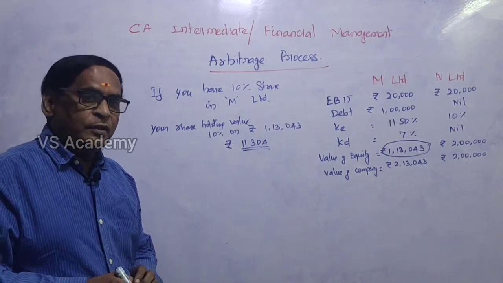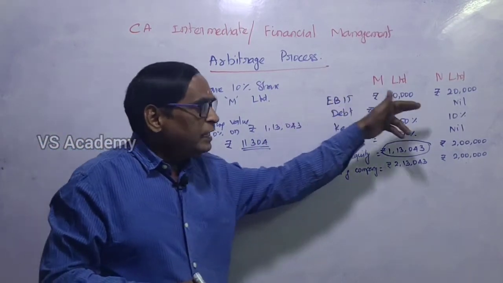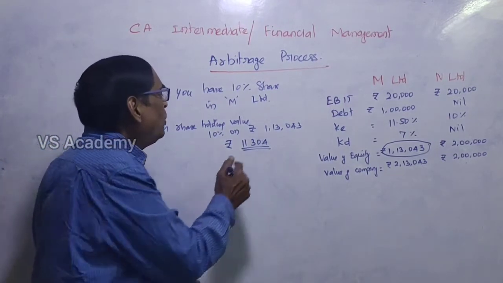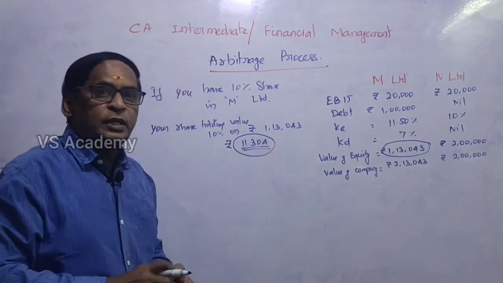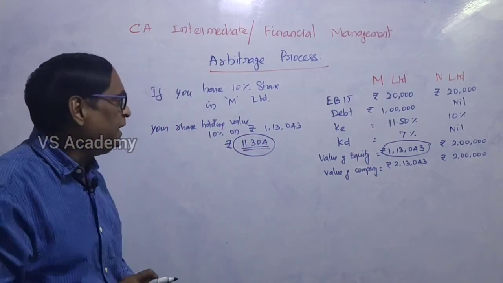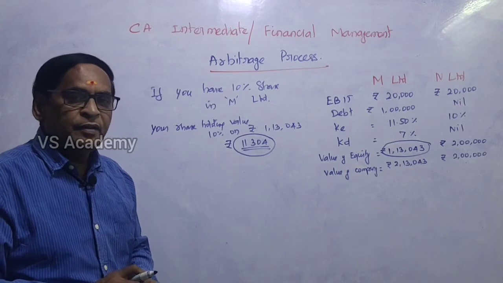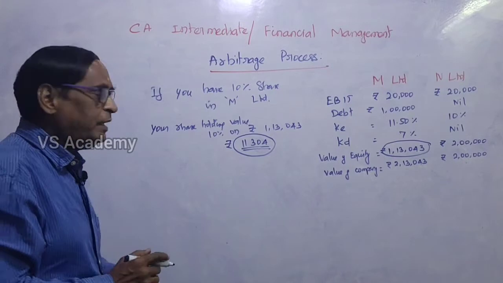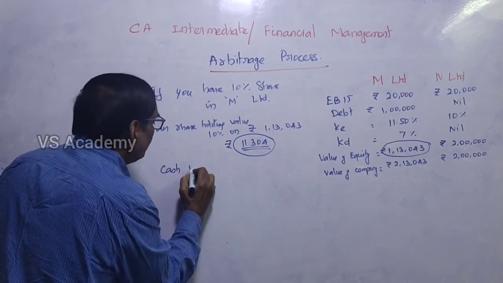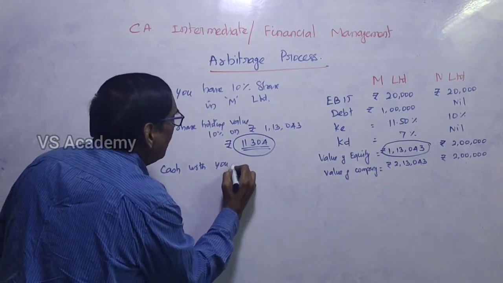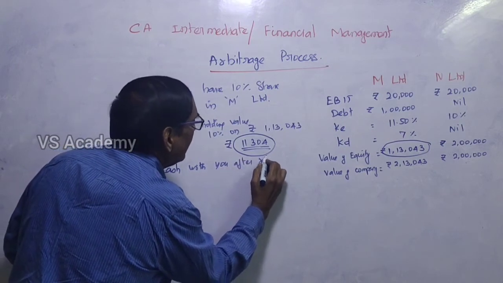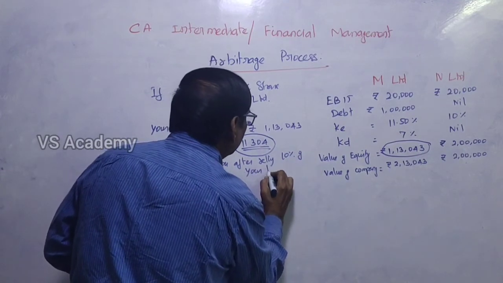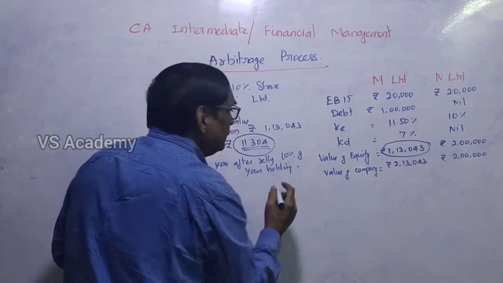For example, if we want to invest in N Limited, then assume you are selling this amount, 11,304 rupees, in this company. That amount will come to you. So, the cash you have after selling your 10% shareholding